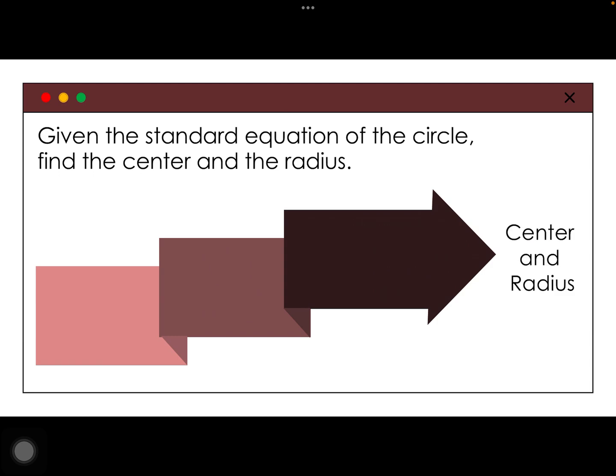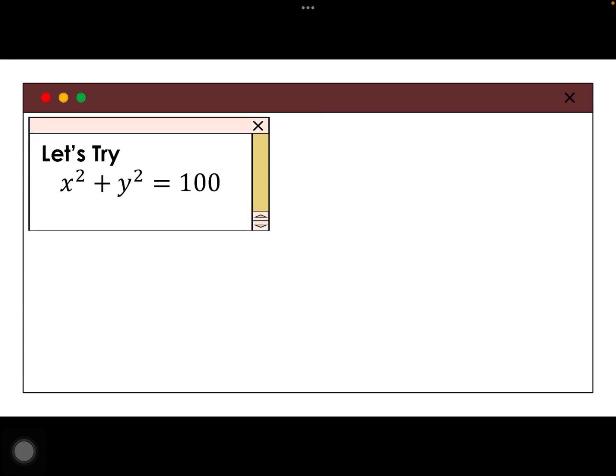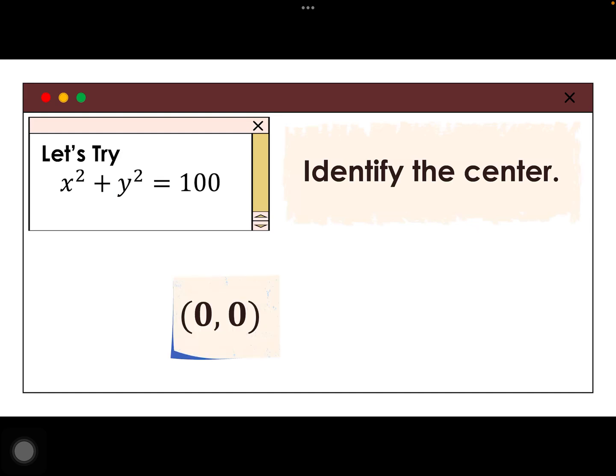Ngayon naman, what I wanted us to do is, ang given standard equation, kailangan nating hanapin si center and radius. So, paano kaya yun? Kakayanin kaya natin? Kaya nyo kaya? Try natin, ha? So, I have here x squared plus y squared equals 100. Ano kaya ang center nito? Is it 0, 0 or 1, 1?